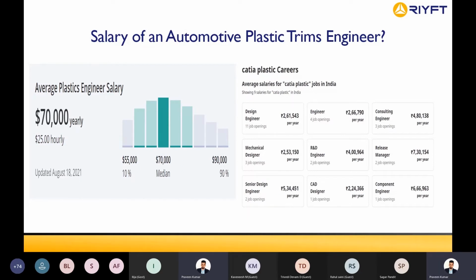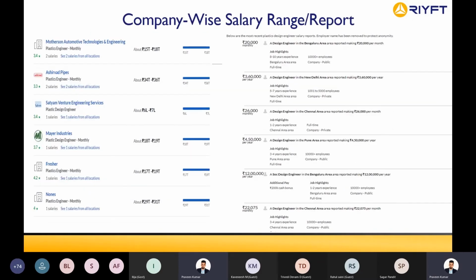And I have seen people with 2 years of experience in the industry getting 15 lakh CTC as a design engineer. So there are cases in which a 2 or 3 year experienced person can reach 15 lakh, entirely based on skill set, and not just skill set. You should be able to convince the project manager or hiring manager that you are really capable. So it depends on your negotiation power as well. The more you negotiate and make them understand that you have very good knowledge in a particular domain, the more they will be willing to pay, whatever the cost. It entirely depends on your negotiating power, knowledge and skill set.